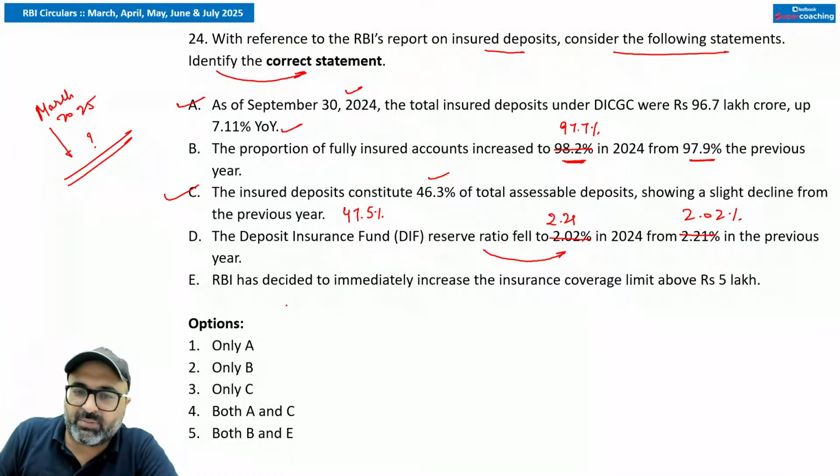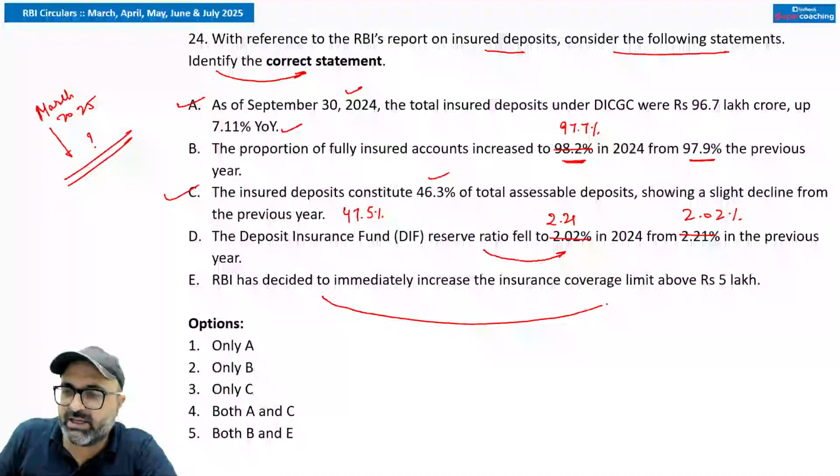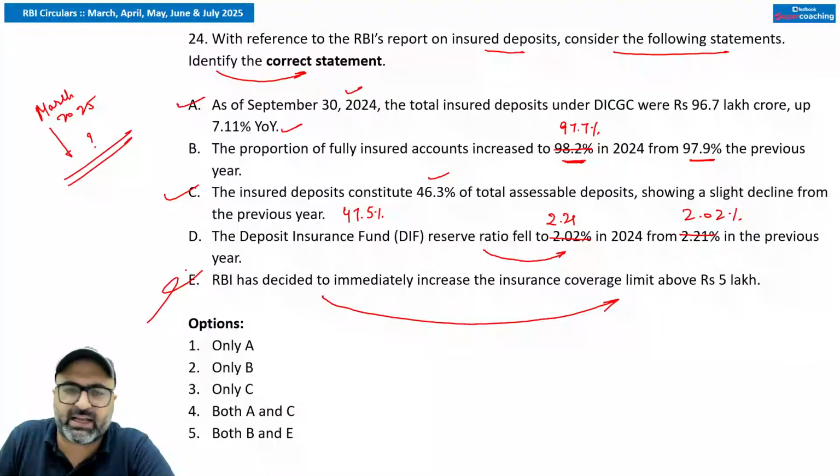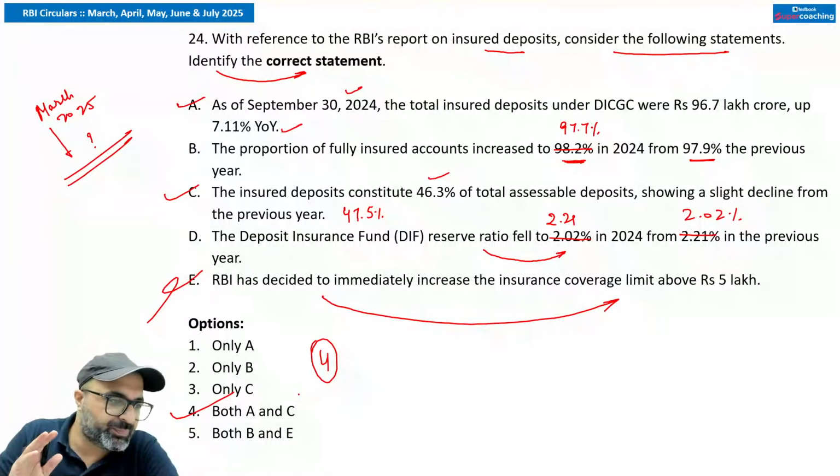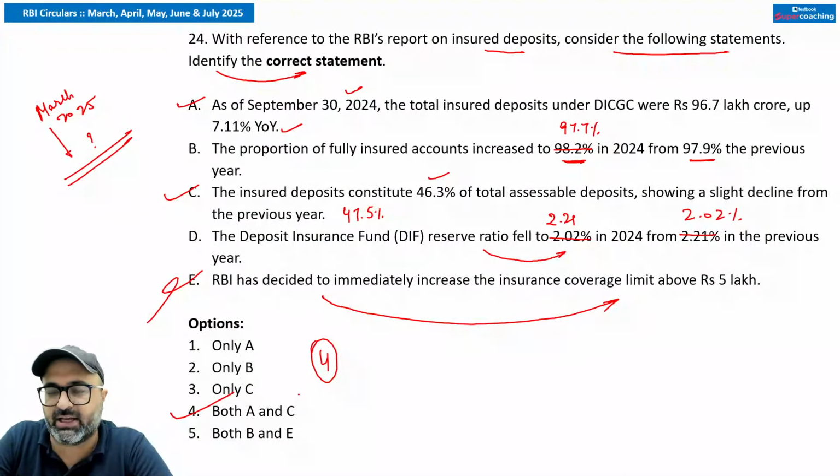RBI has decided to immediately increase the insurance, nothing like that has happened. RBI acknowledged that they will make a change, but there is no talk of doing it immediately. So keeping that in mind, what will be the correct answer? Sir, in that particular case, only two options are correct. That is fourth, A and C. Only two options are correct. That is A and C.